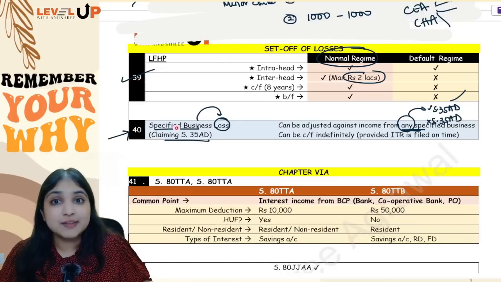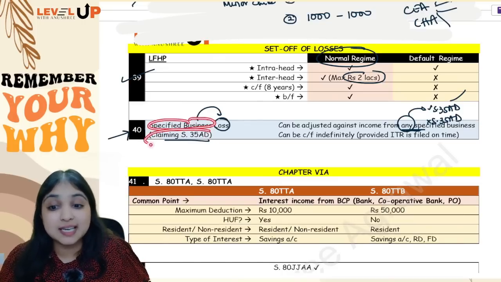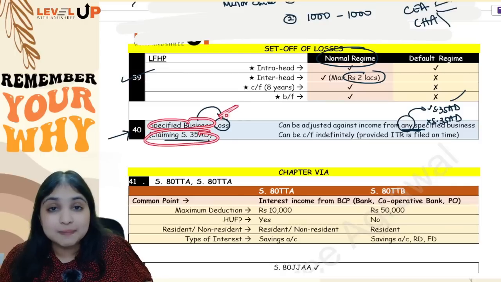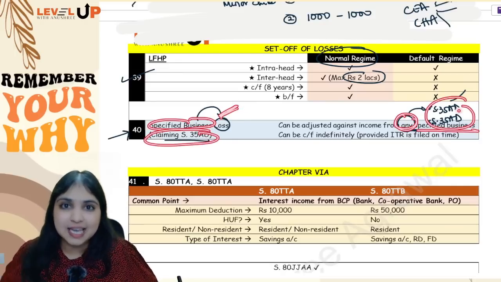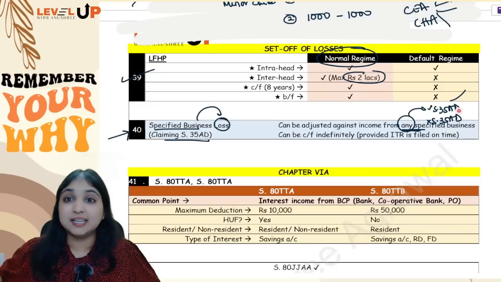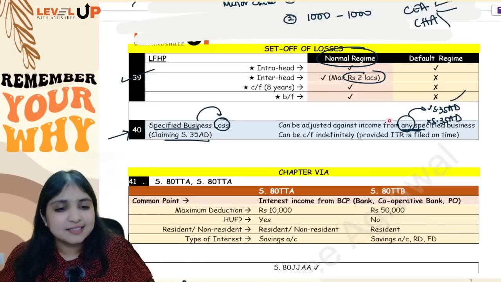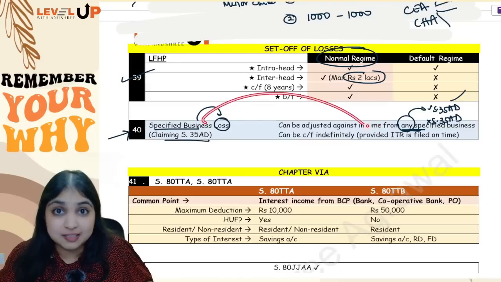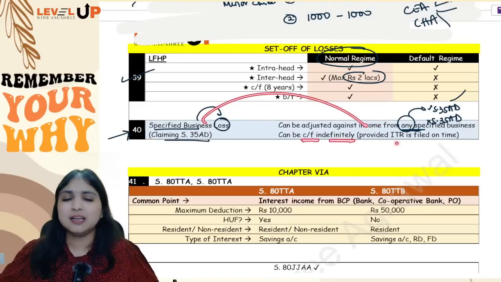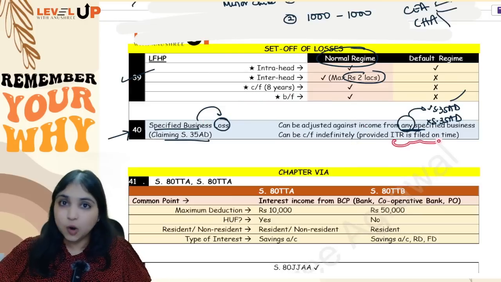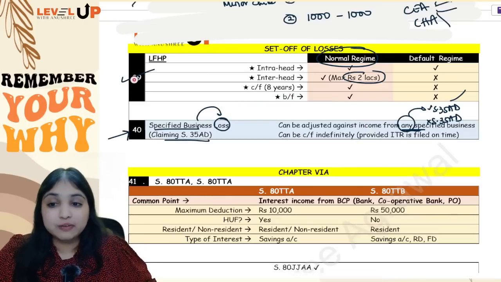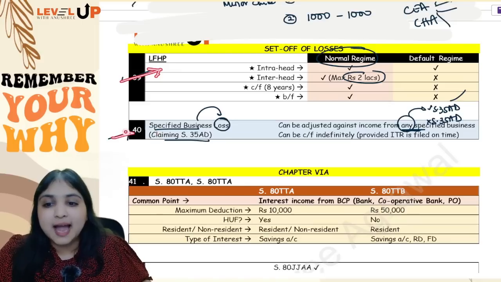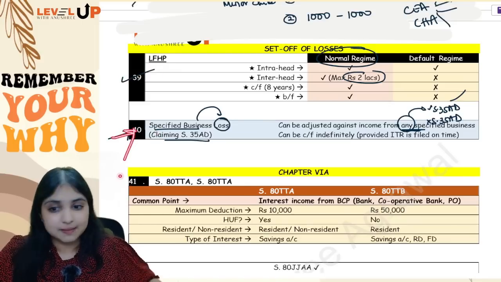So if assessee is having specified business loss where assessee is claiming 35AD, that loss can be adjusted against income from any specified business, whether assessee is claiming 35AD or not, does not matter. And in case assessee is not able to adjust this loss, then this loss can be carried forward indefinitely, of course provided ITR is filed on time. Okay, so these were your 2 points in set off and carry forward, one from loss from house property and the other from your specified business loss.